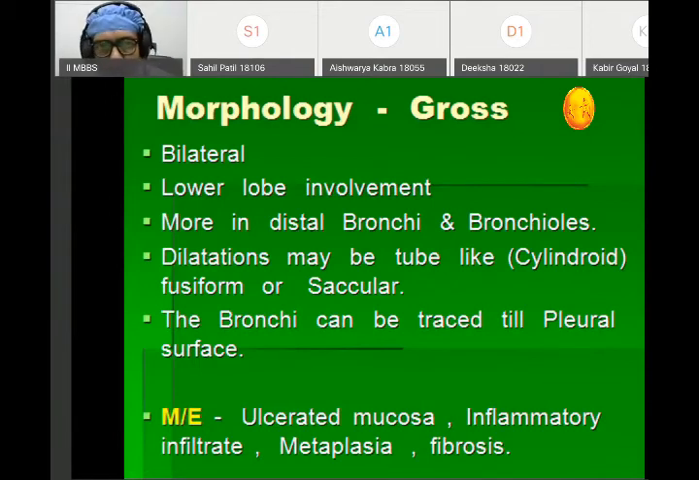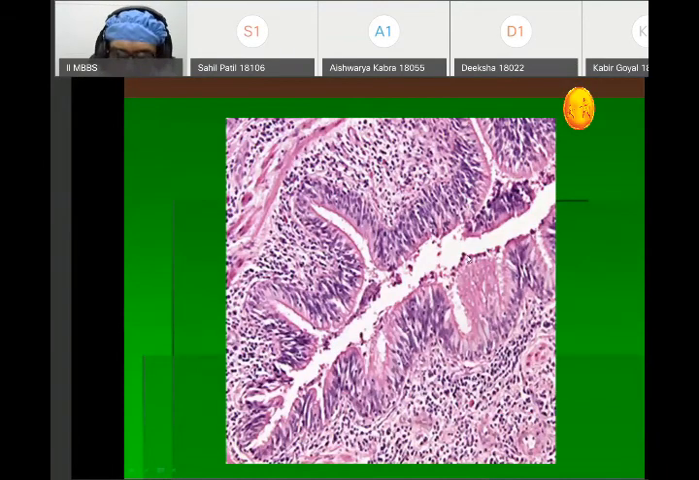Now, on histology, in case of bronchiectasis, there is damage to the lining epithelium. There is damage to the cilia; you can see there is absence of cilia. And the lumen contains mucus secretion and cellular debris. The underlying stroma shows dense inflammatory infiltrate. And at times, the lining epithelium may show metaplastic changes. So these are the 4-5 changes that are seen histologically in case of bronchiectasis.